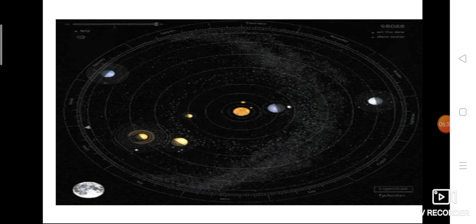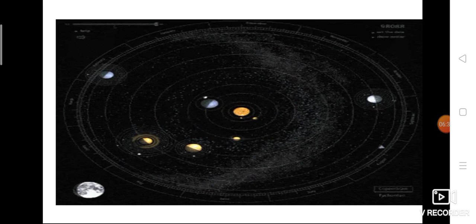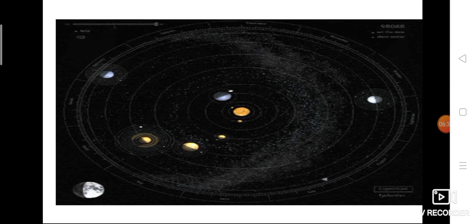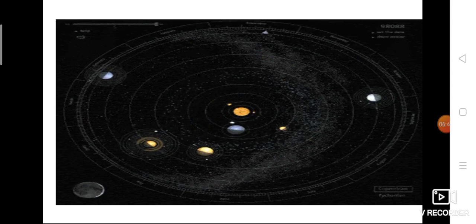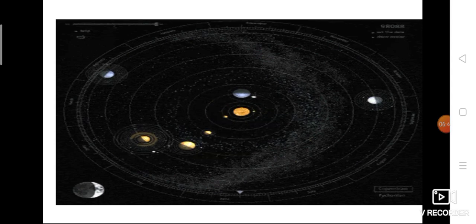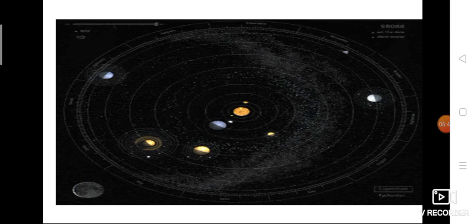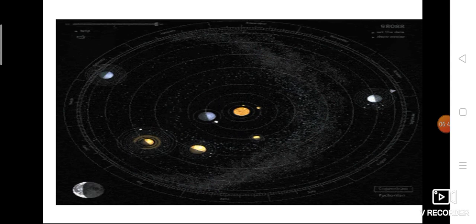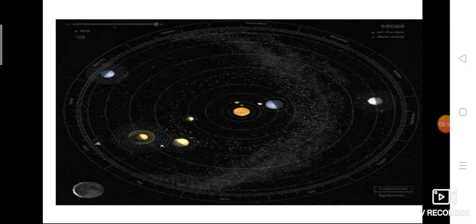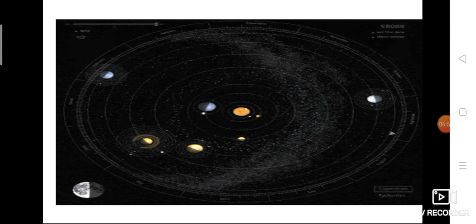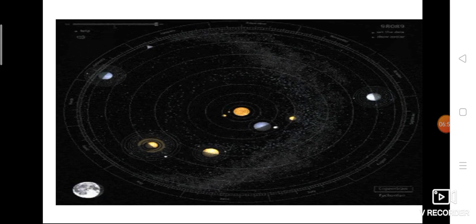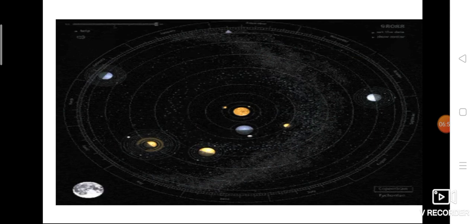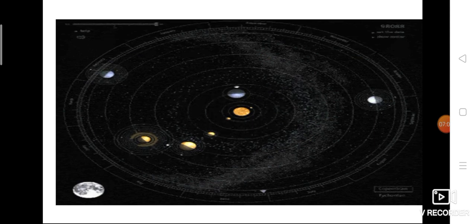All the 8 planets are arranged separately, and their main thing is that they are all revolving around the sun. There are totally 8 planets, and they are revolving around the sun on their own orbit. Orbit means on its own way. See, we people walk on the road like that, but in space there is no road and all.